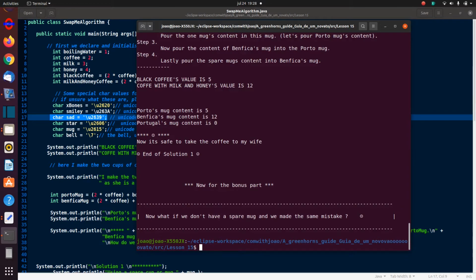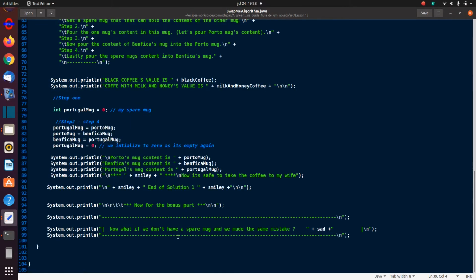The first thing I need to do is reinitialize our variables so that they go back to the wrong state. So let's do that. I'm just going to repeat the previous code, so I'm just going to add that code here.